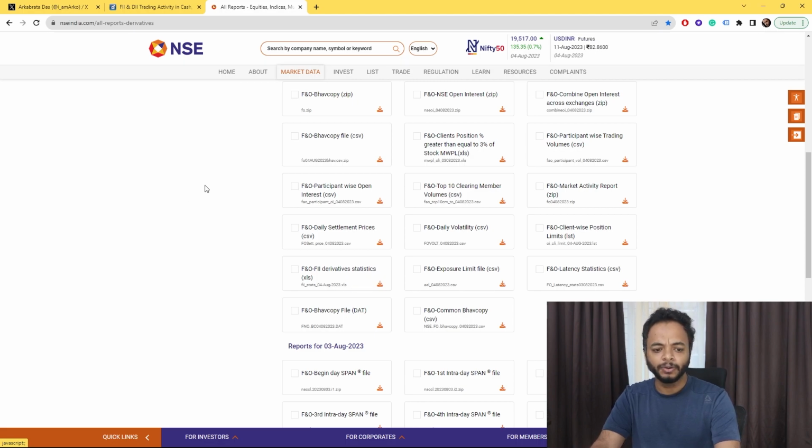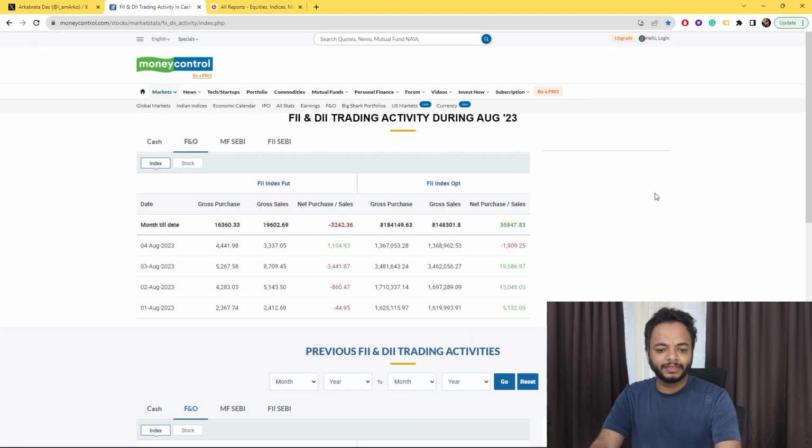In Moneycontrol also they give this futures data: FIIs sold on 3rd August almost 3.5k crores, and on 4th August, the last day, they bought 1100 crores in the futures.